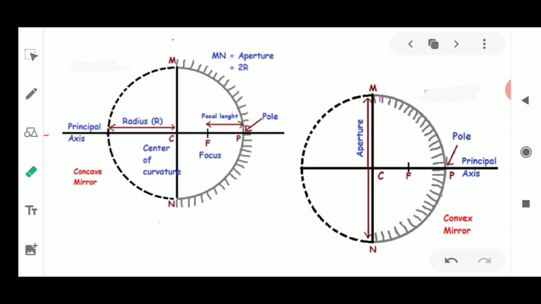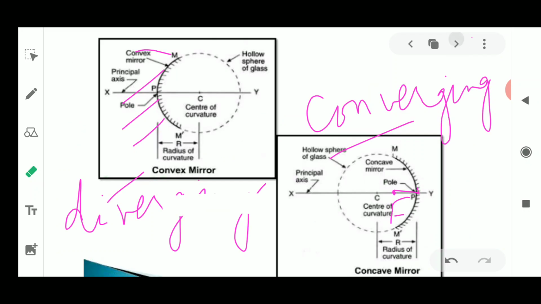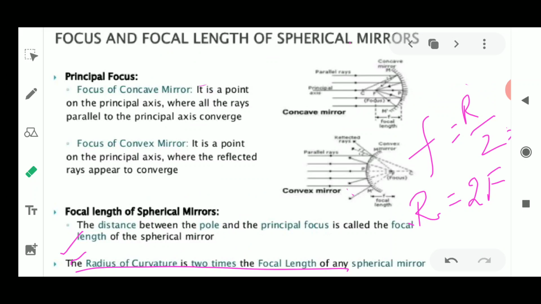So the convex and the concave mirrors are utilized in various places, and I should also tell you that when we draw ray diagrams, some dotted lines are also drawn. Here in this diagram, where I showed you the focus of the convex mirror, these dotted lines are drawn. A dotted line shows that it is not actually there; it is always on the virtual side. We are extending the lines, so for extension we always draw dotted lines in the diagrams.